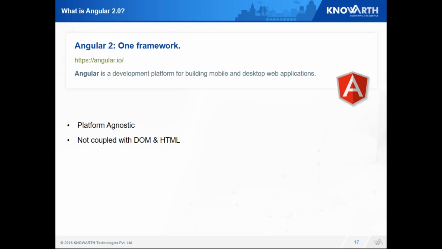Second is not coupled with DOM and HTML. As we are very well aware, Angular 2.0 is component based and module based, so the DOM and HTML are not directly connected with your module. They are independent of that. Third, written completely from scratch. The Angular 2.0 framework is written completely from scratch. There is no dependency on any other framework.